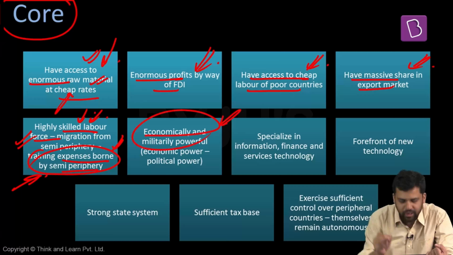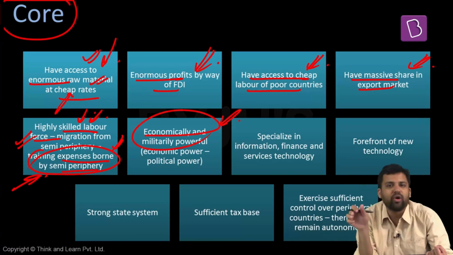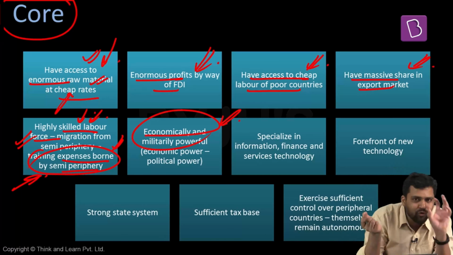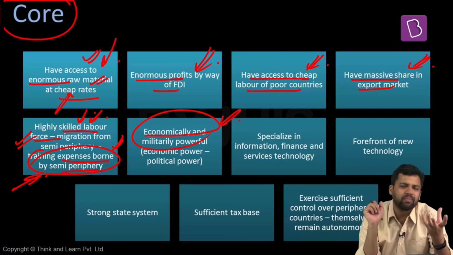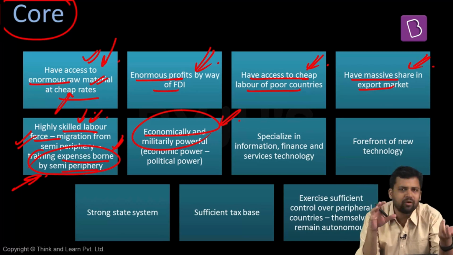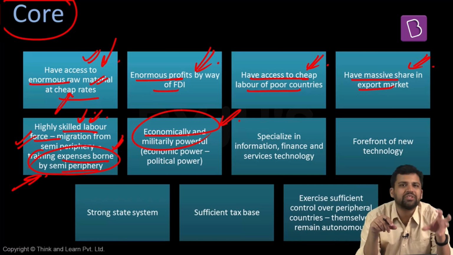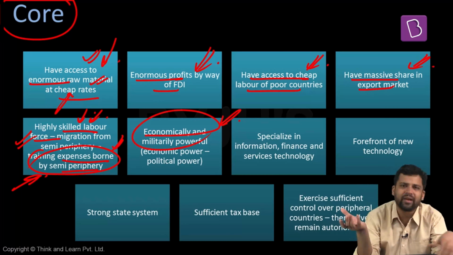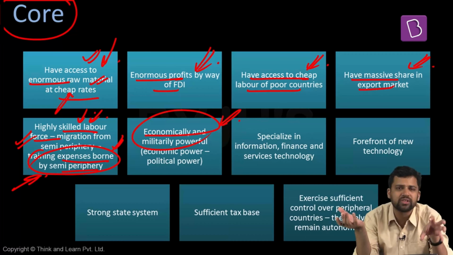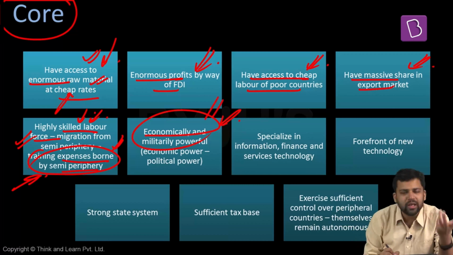They are also economically and militarily powerful. And if you are economically powerful, you also become politically powerful. Power is fungible. If you are powerful along one dimension, you can exert power in another dimension as well. For example, economic power. Countries like US are economically powerful. So they will use their might to influence decisions in different international forums. For example, World Bank, IMF, UN, everywhere they can influence because of the economic power they hold. So economically, politically, militarily, they are all powerful.